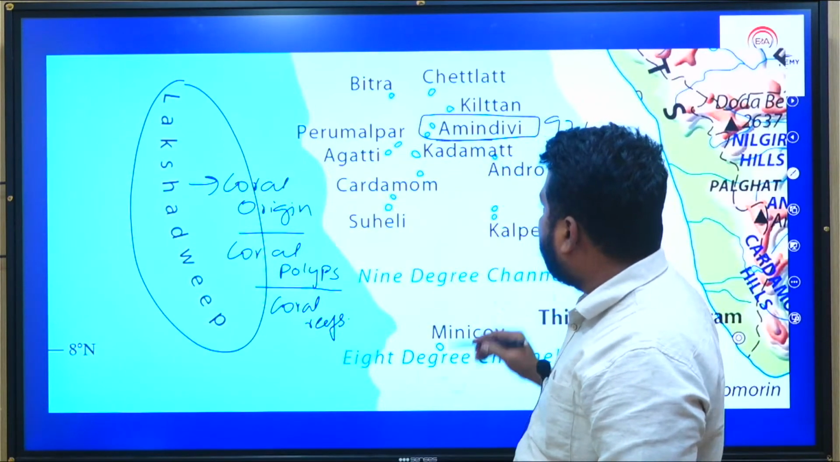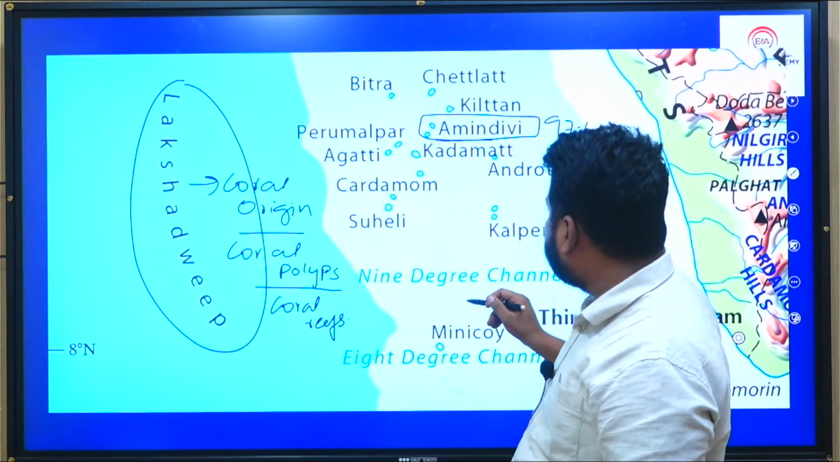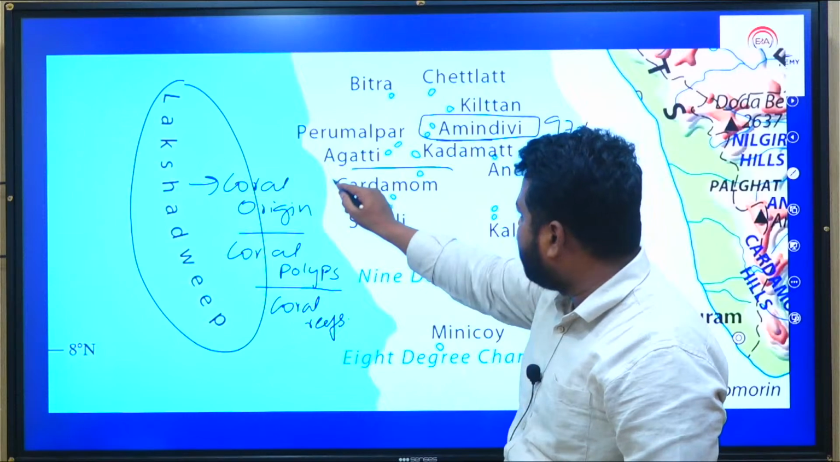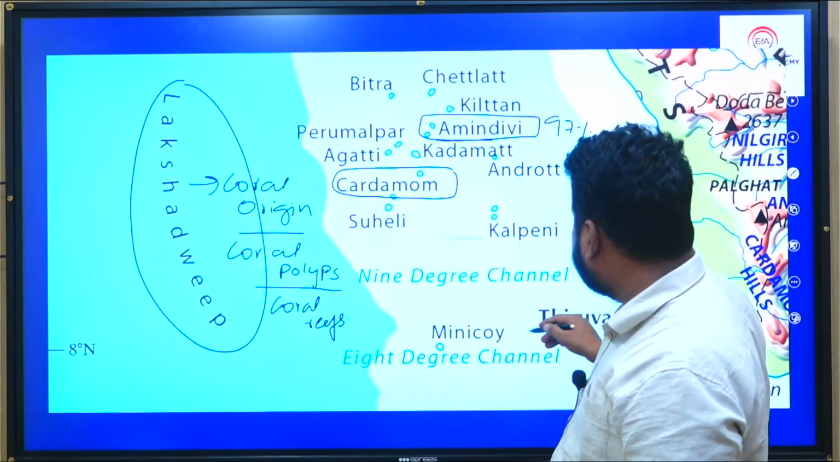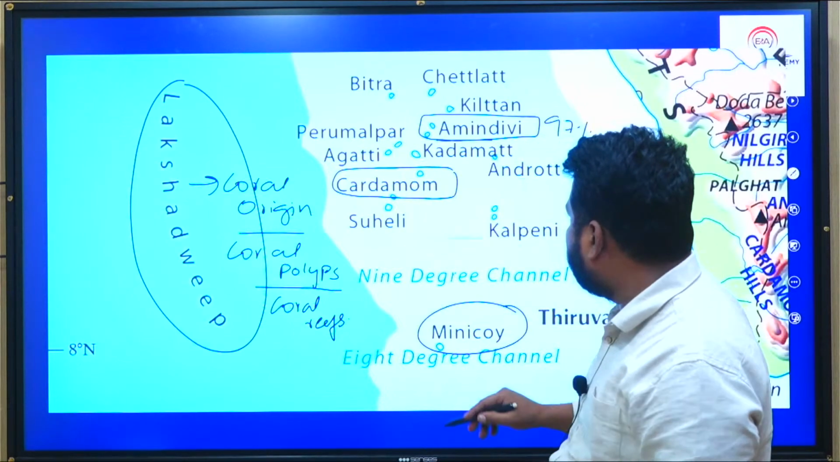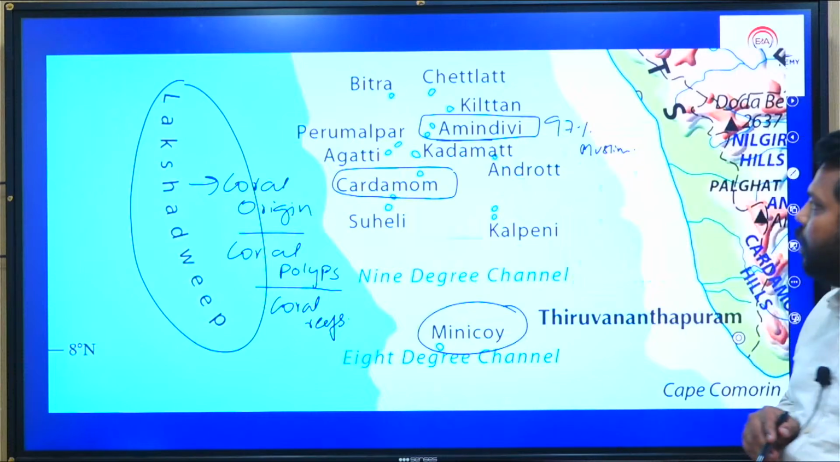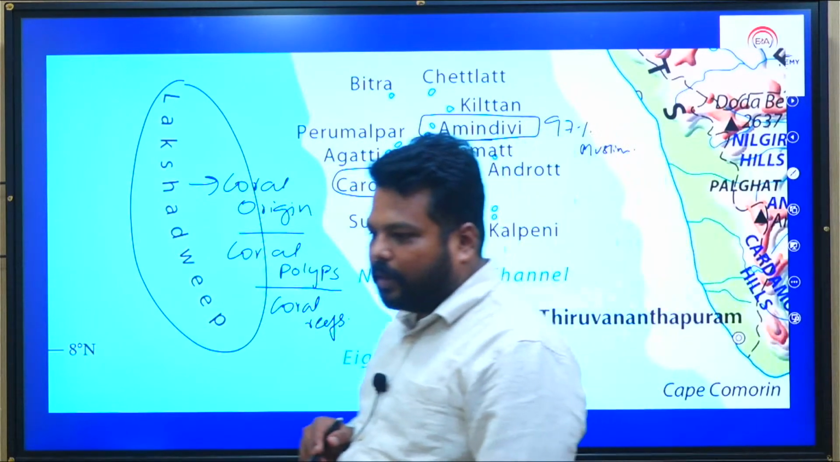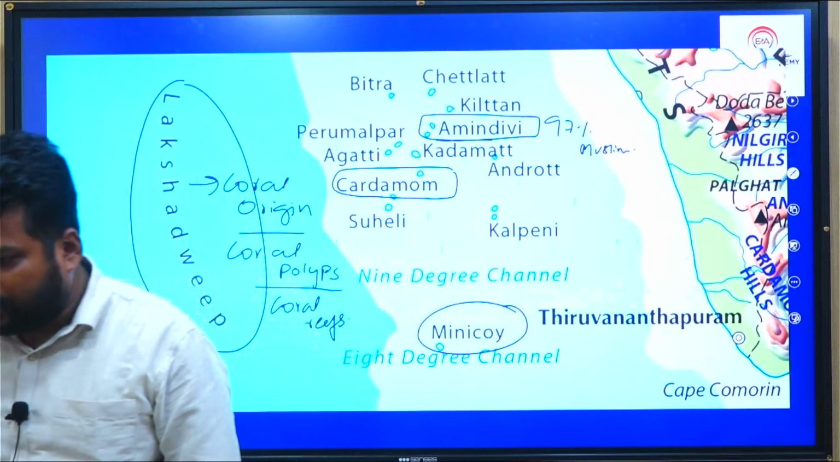Northern island group को Amindivi island, and central island group जो है इसको Cardamom Island, and Southern Island Group को Minicoy Island बोलते हैं. Very important, clear? Amindivi, है ना, Amindivi, most important group of islands which we have.